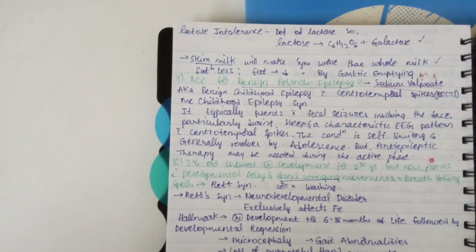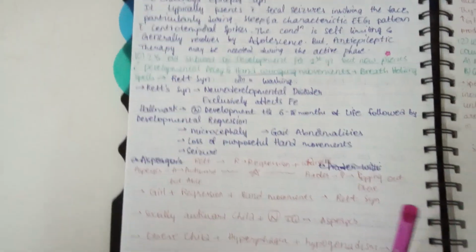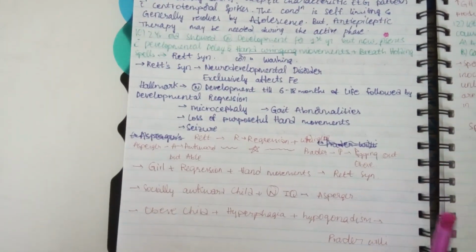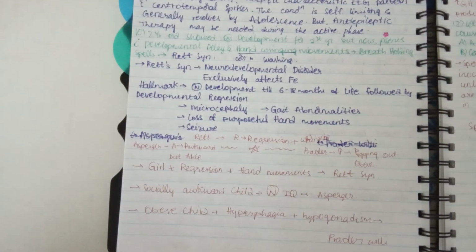Drug of choice for benign rolandic epilepsy: sodium valproate. A 2-year-old showed normal development for 1 year, but now presents with developmental delay, hand wringing movements, and breath holding spells. The answer is Rett syndrome.